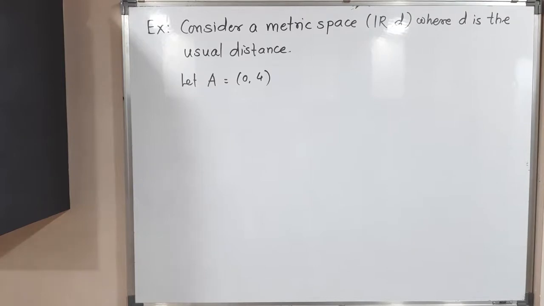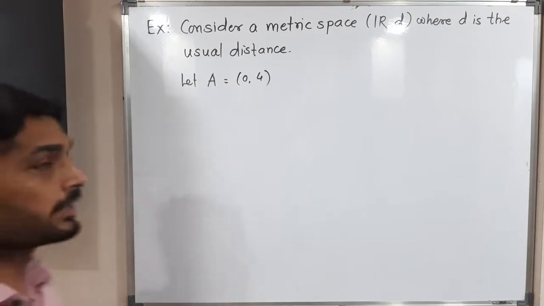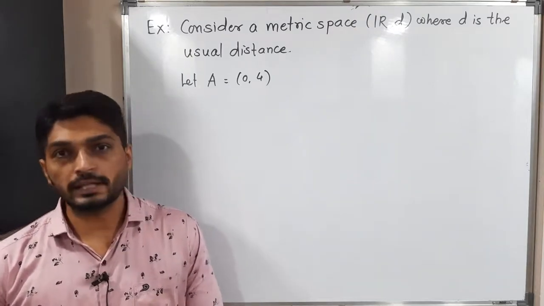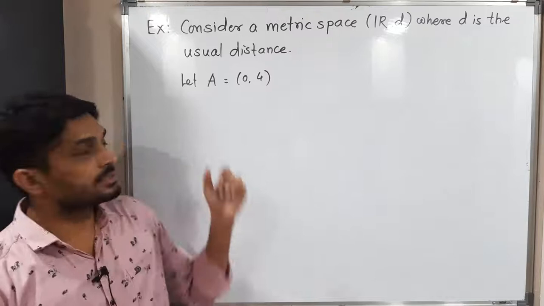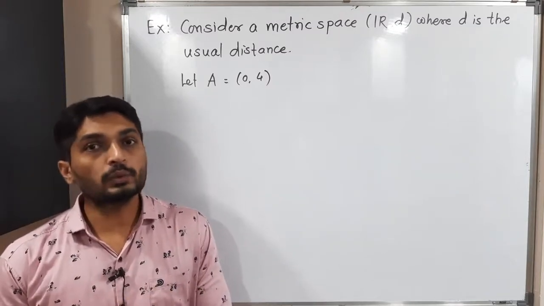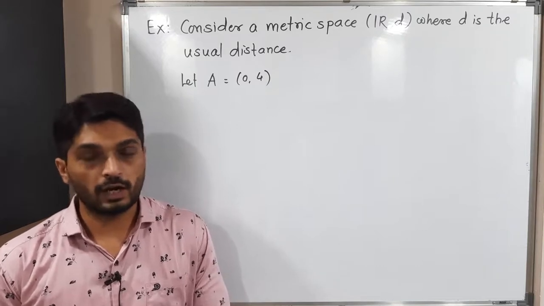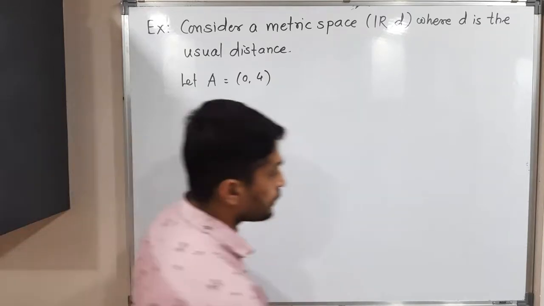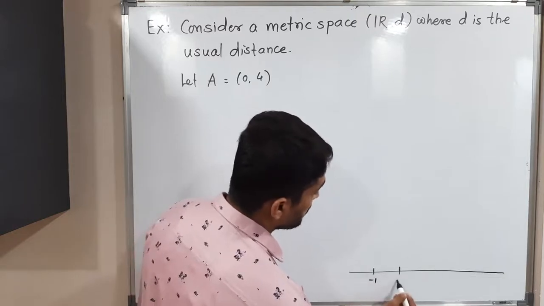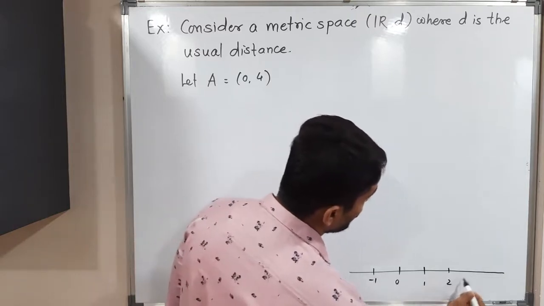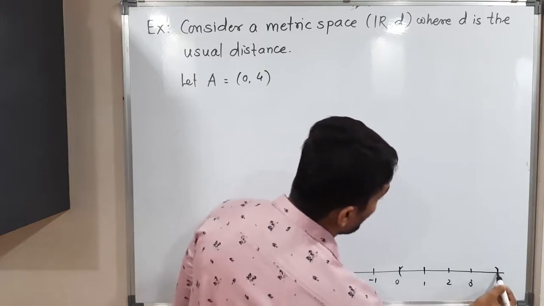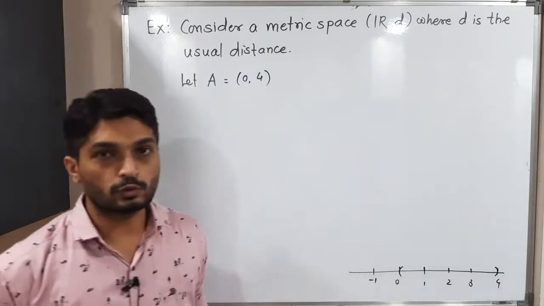So in this example, I have taken a metric space (R, d) where d is the usual distance. That means d(x, y) is equal to mod x minus y. I have taken one set also, the open interval (0, 4). We have to prove that this set is an open subset of R. Let us start to prove. So let me draw a diagram here. So this is a real line, -1, 0, 1, 2, 3 and 4. So we have this open interval (0, 4). So we have to prove that this set is open.